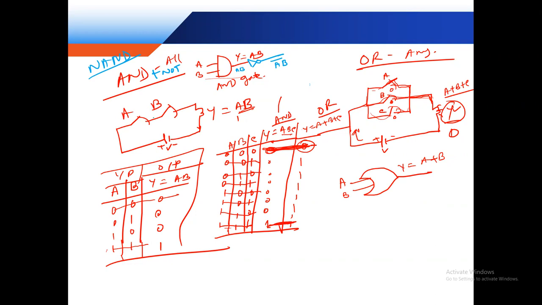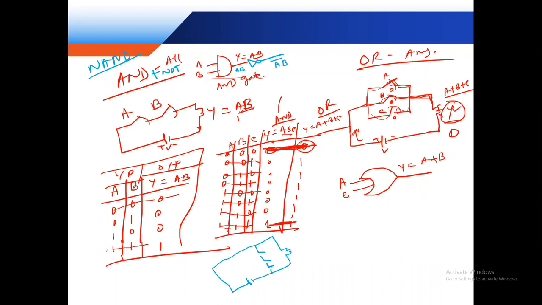And in our circuit, this series is changed: the load is shorted by the series switches. The switch is in parallel to the load.